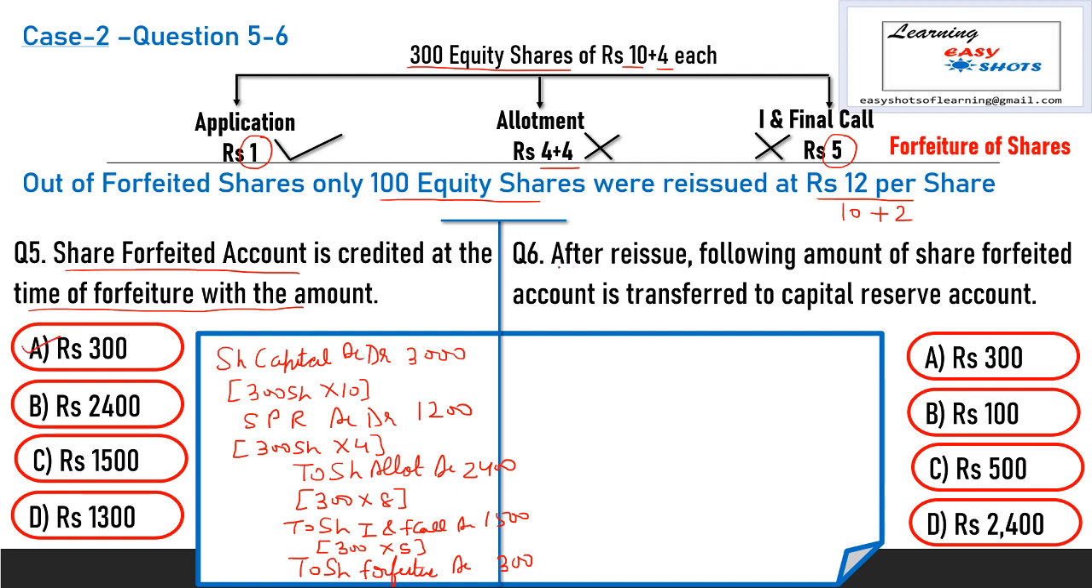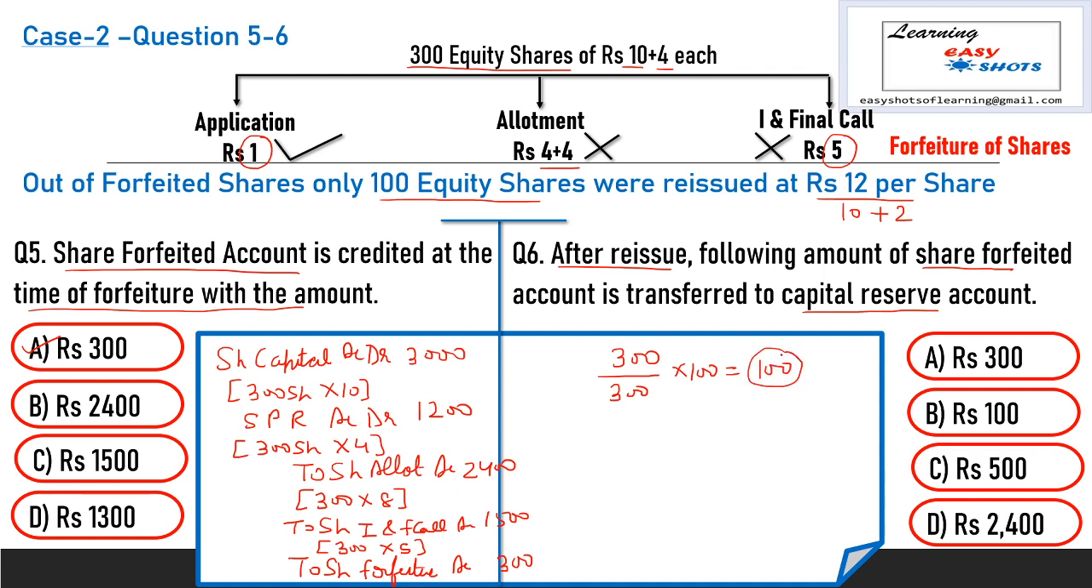Question number 6 is: after reissue, the following amount of share forfeiture account is transferred to capital reserve. Now when we do the forfeiture entry, the balance in share forfeiture account is 300 rupees, and this 300 rupees belongs to 300 shares, but we reissue only 100 shares, so the amount which belongs to these 100 shares is 100 rupees.